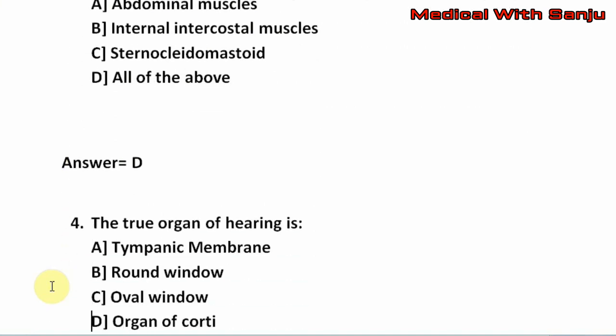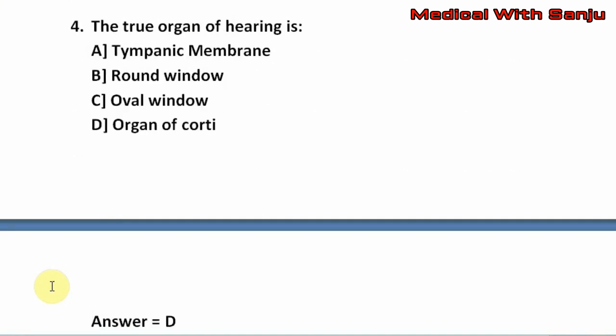Fourth question. The true organ of hearing is option A, tympanic membrane. Option B, round window. Option C, oval window. Option D, organ of Corti. The right answer is D, that is organ of Corti.